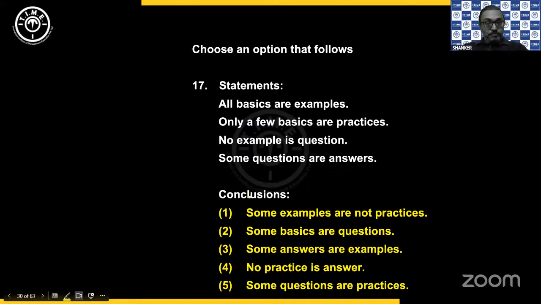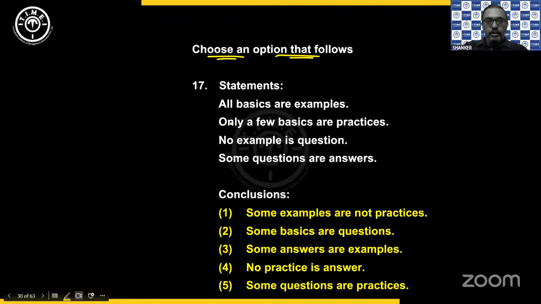Right. The next one. So here he has given: choose an option that follows. Sometimes you will have conclusions separate, options separate, but sometimes the options directly will be conclusions. Each option is a conclusion. So here we need to see based on the directions. The directions are: choose an option that follows. So I have to go through every option because I don't know where it is. And once you get your option, suppose we have the first option itself as our answer, then you don't have to check the remaining options. Okay. So let's see this.